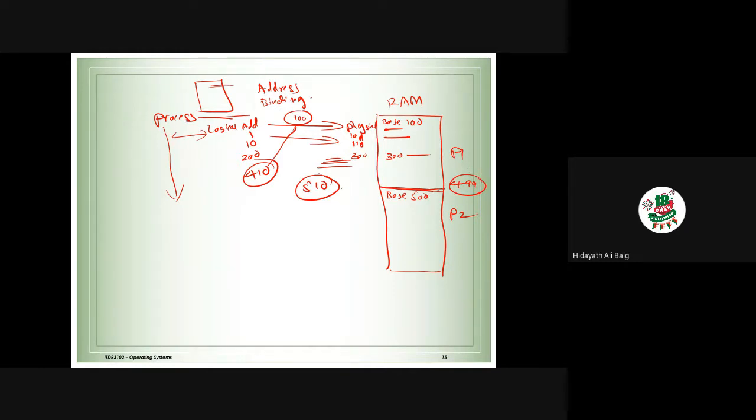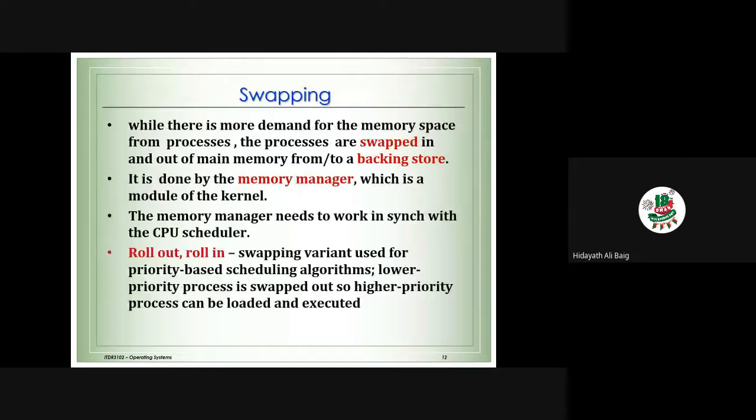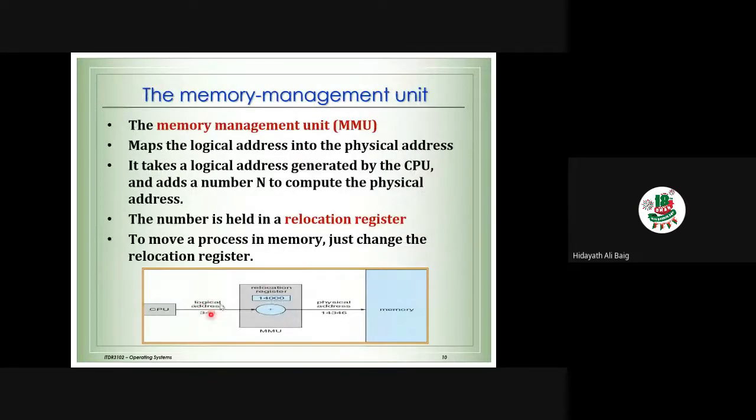If I am going to use 510, that 510 is here somewhere. That is not my location. I am P1, and I can access only up to this. I cannot go beyond that. But we did not say anything here in the algorithm. In the algorithm, we just have the conversion: take the logical address, add it to the base address, and we will get the physical address.